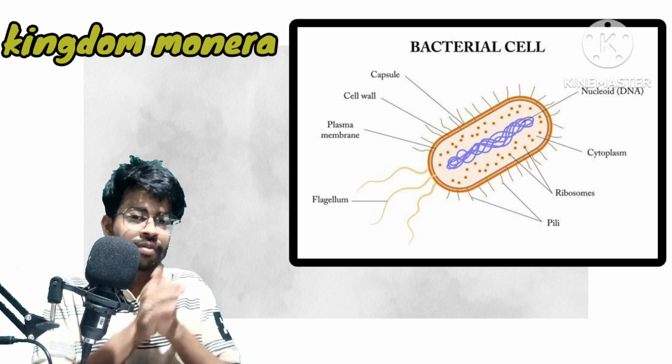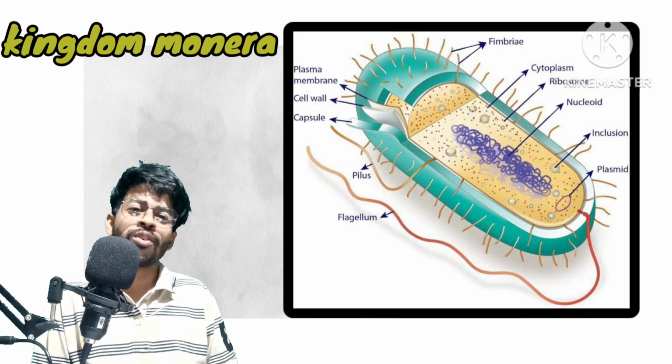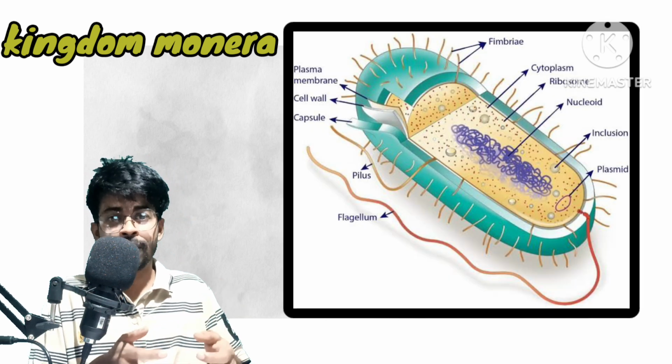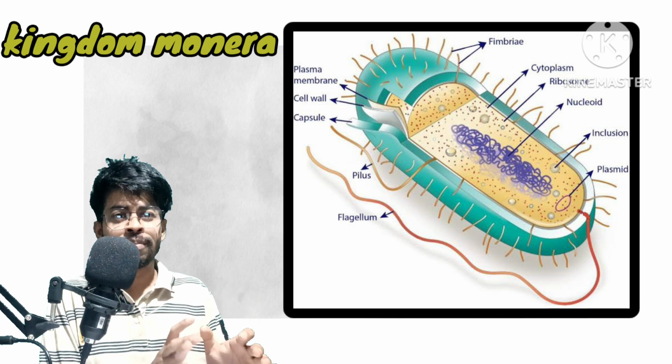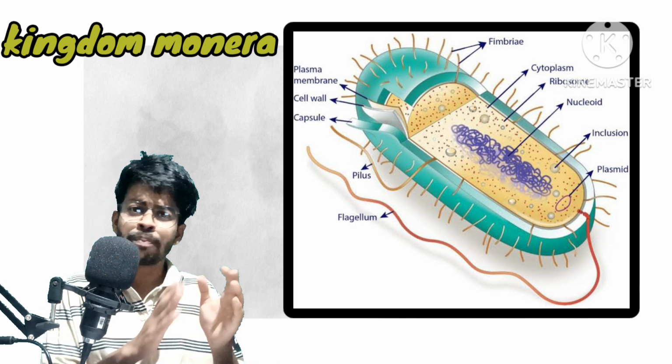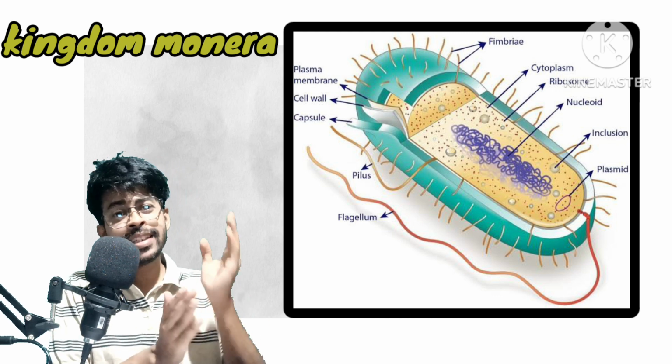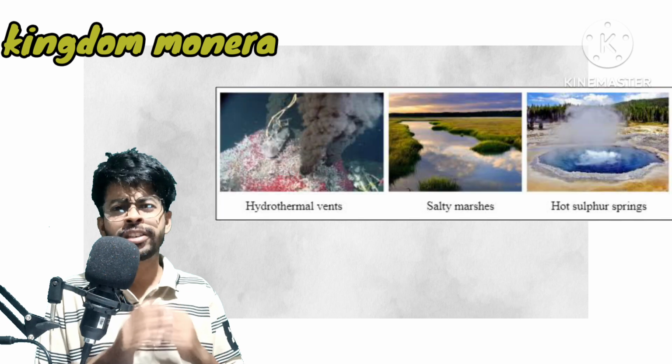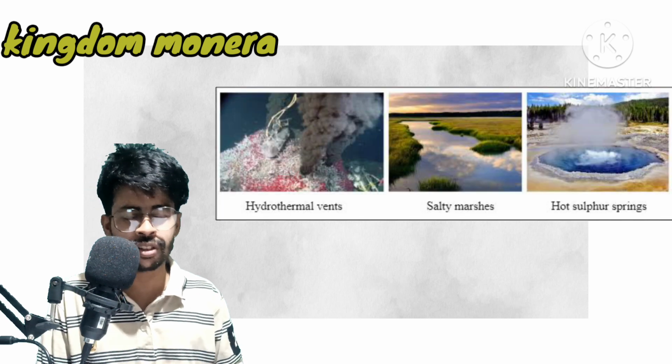If we talk about Archaebacteria or Archaea, which is another member of the Monera, it is the primitive bacteria, because it arose first in the world. They survive in extreme environments such as volcanoes.